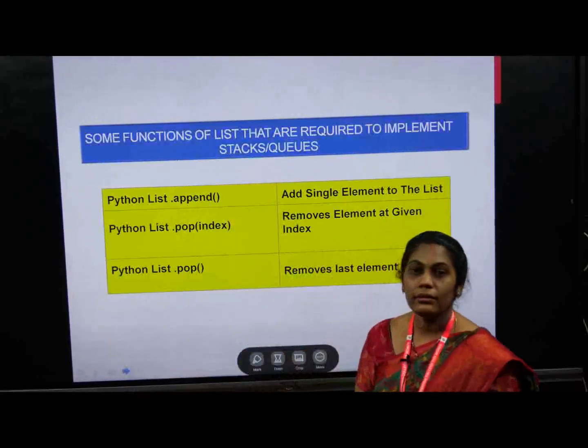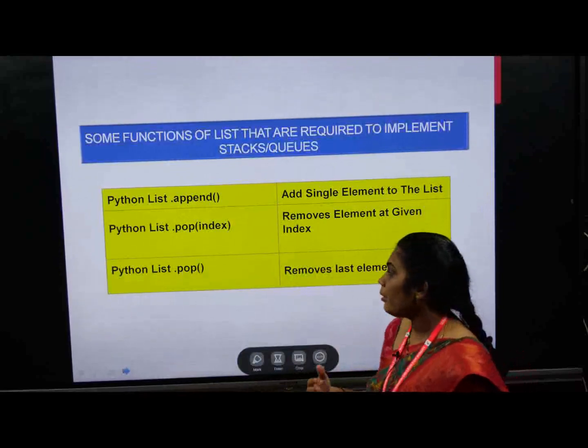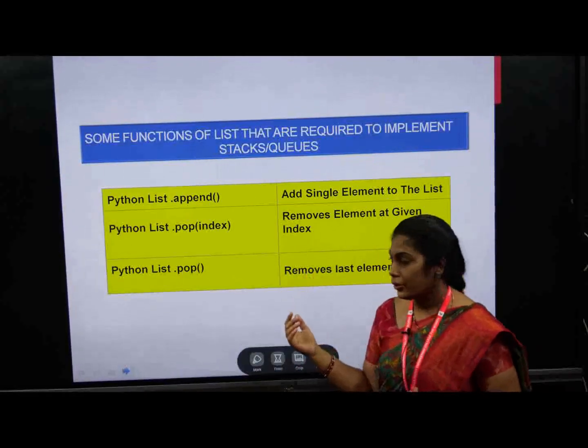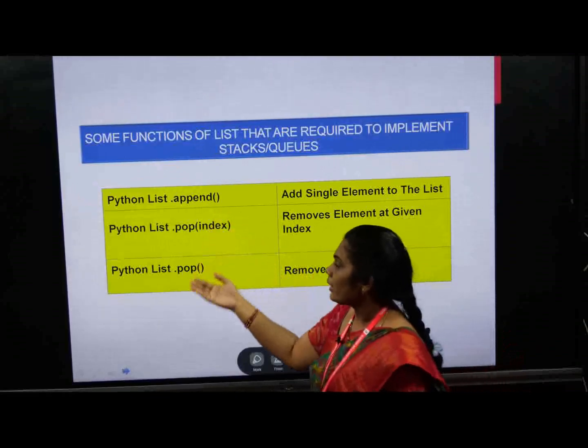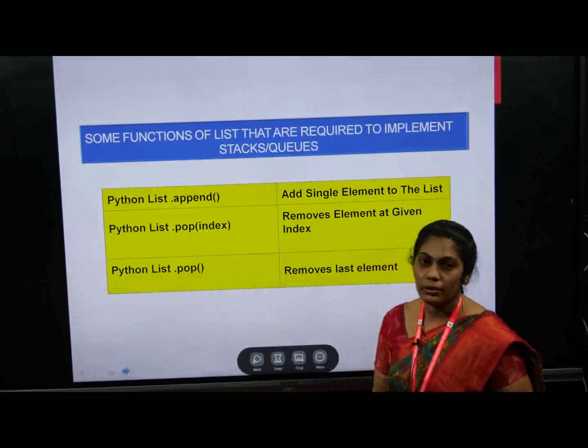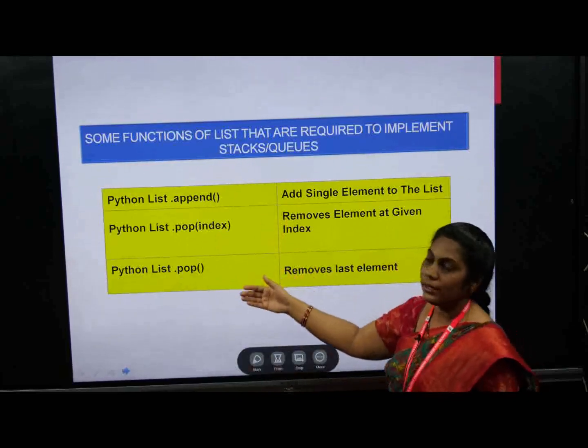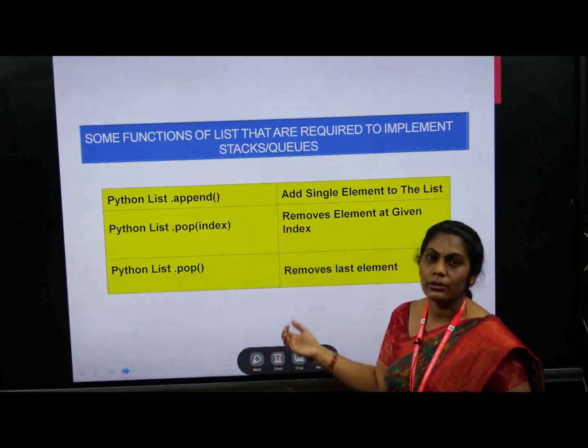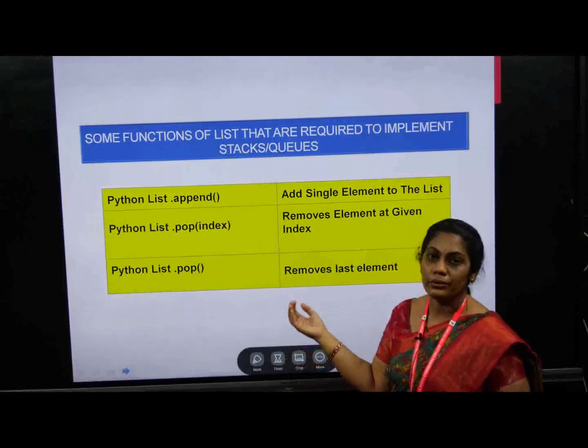In Python, to write programs using stacks and queues, we will use some functions. Those are the append function, the pop function, and the pop function on a list. These 3 are the main functions we will use in data structures using Python.